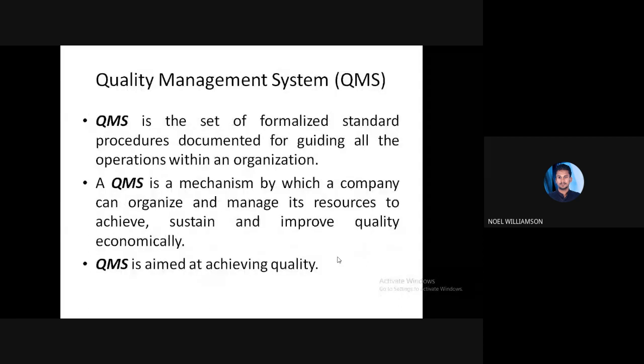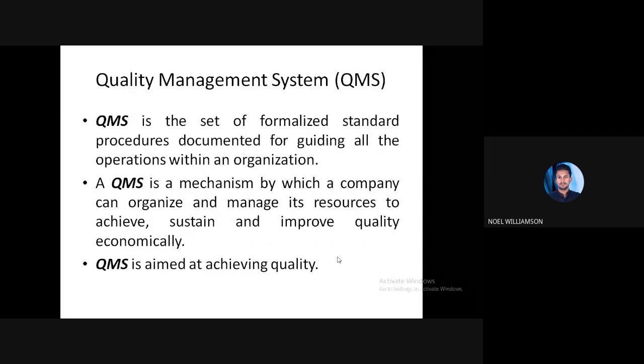Now we will move to another topic, that is quality management system. So what is a quality management system? Quality is the conformance to the standard. In order to manage the quality and to improve the quality, there is a set of formalized, standard procedures in order to manage the total system. These are included in the quality management system.